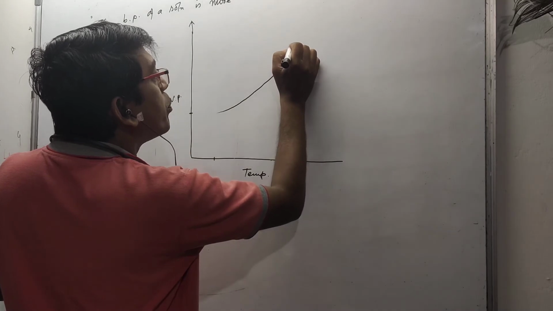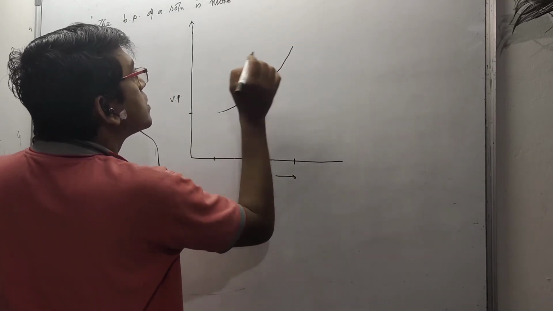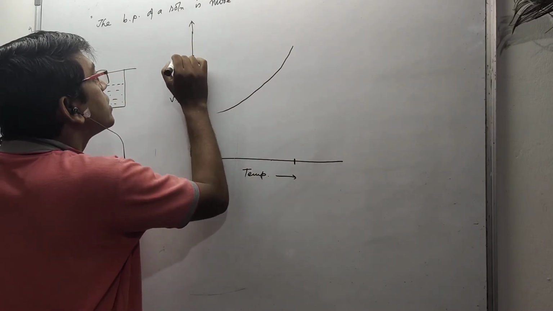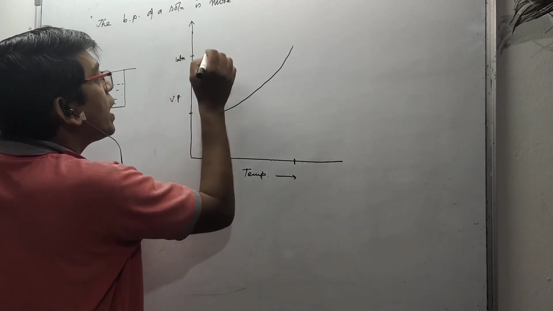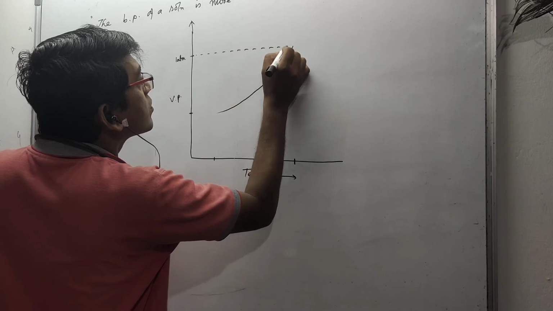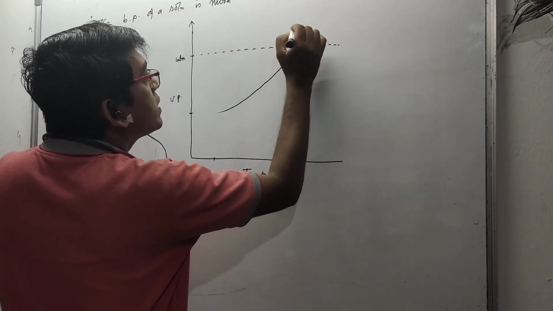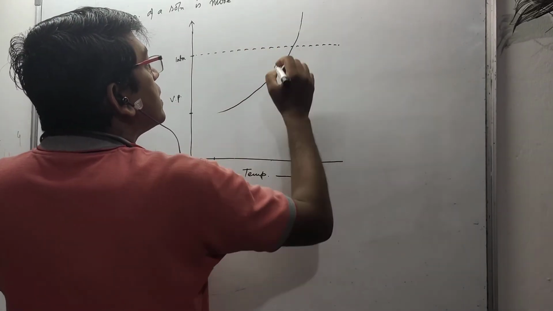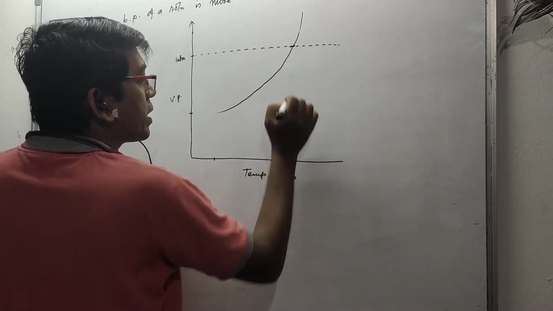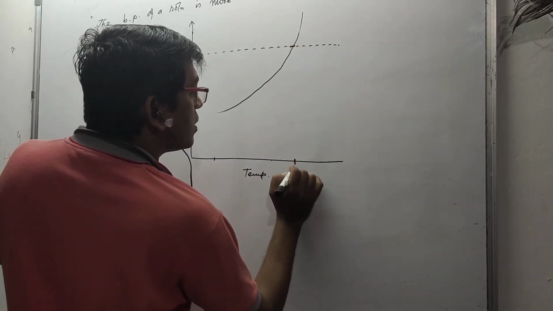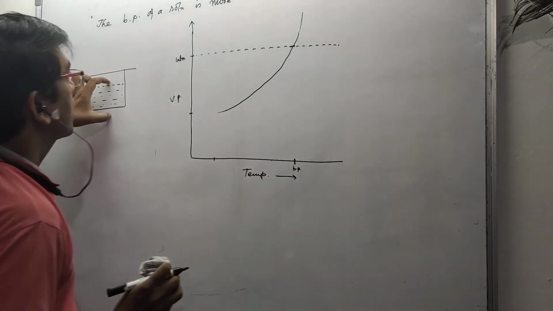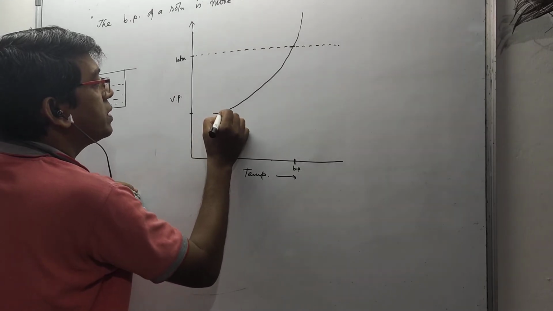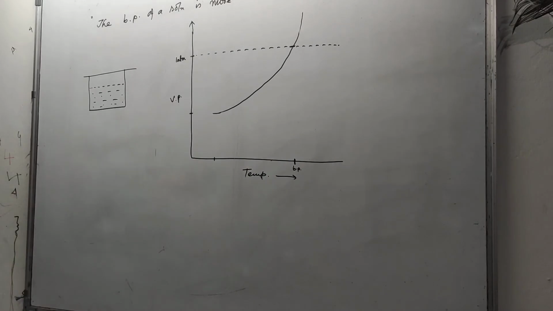the liquid boils, completely boiling starts. Suppose vapor pressure here is 1 atm. At this temperature, at 1 atm, the liquid completely boils. So this particular temperature we call the boiling point of this particular liquid. This graph follows this curve.